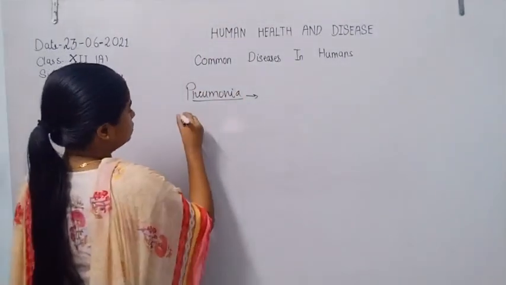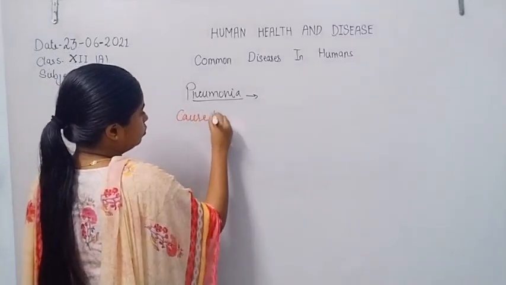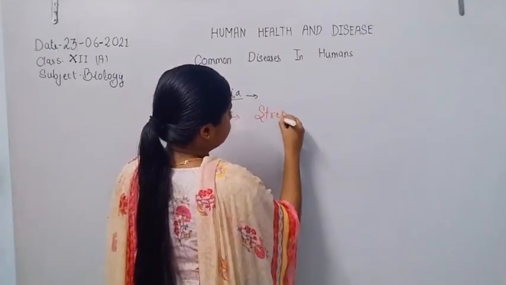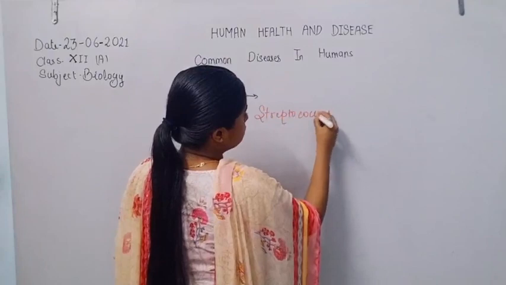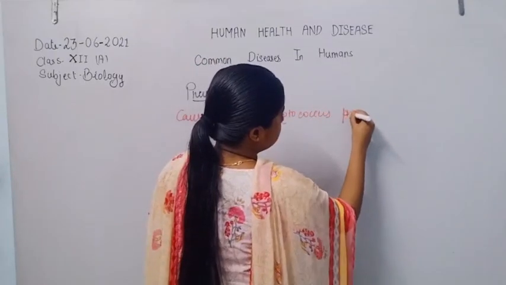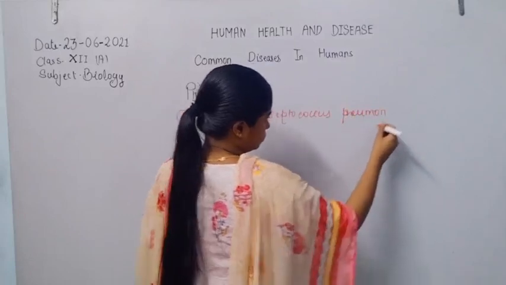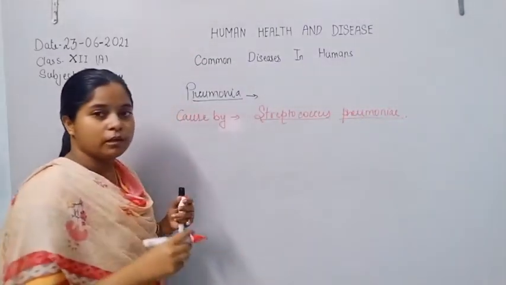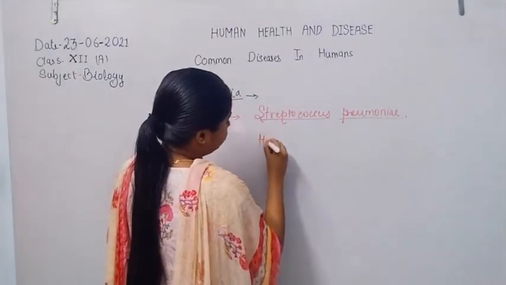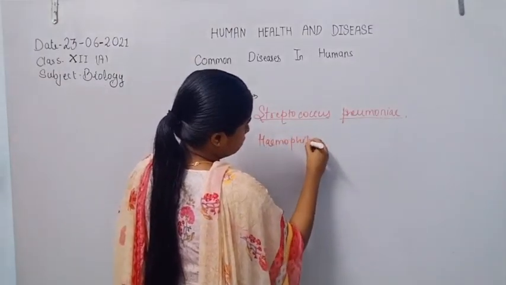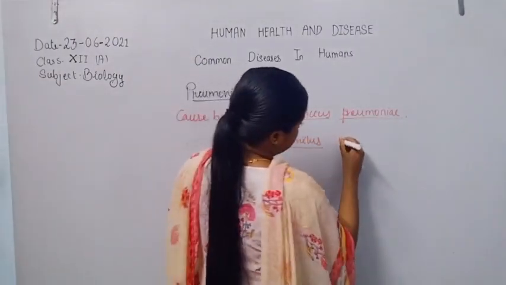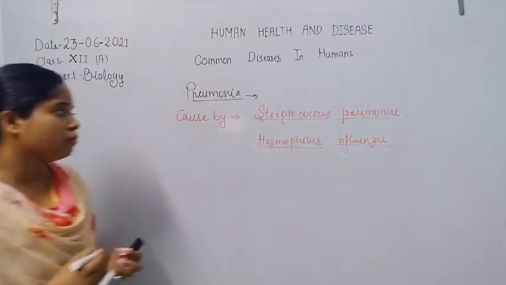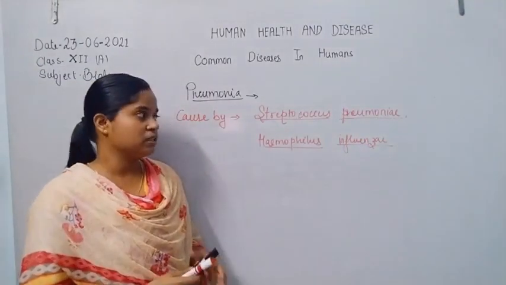Pneumonia caused by Streptococcus pneumoniae and Haemophilus influenzae. These two are the causative agents.